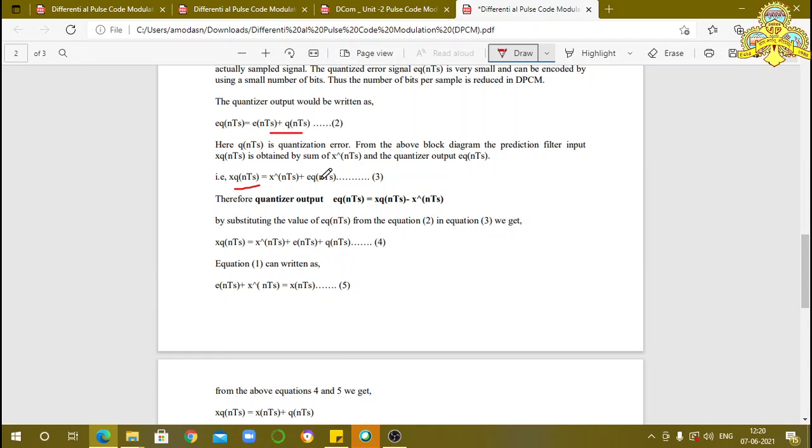So you substitute that value from equation 2. Then it becomes xq(nTs) is equal to x̂(nTs) plus e(nTs) plus q(nTs).